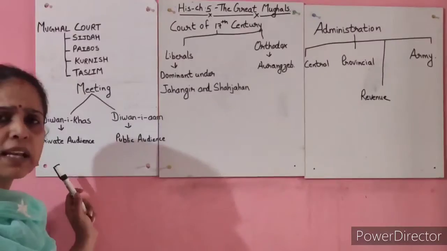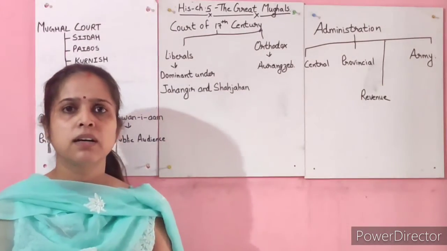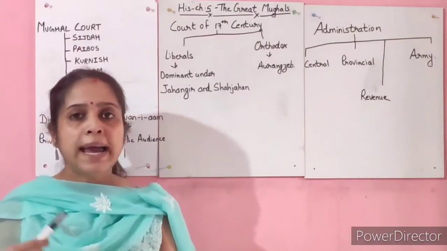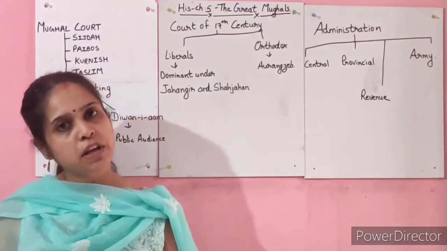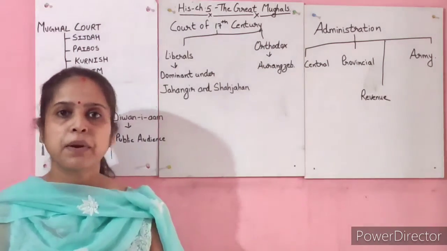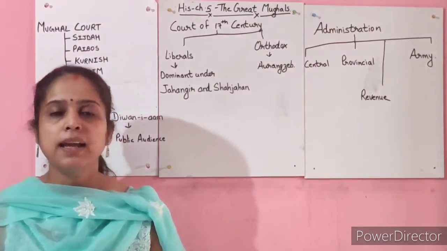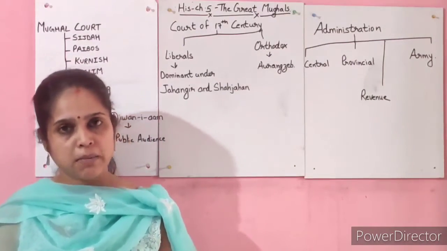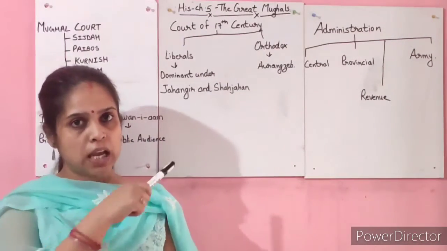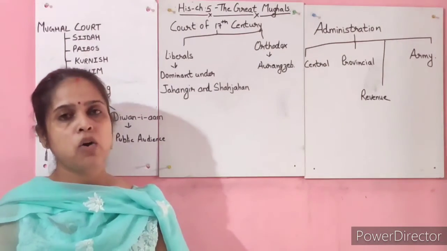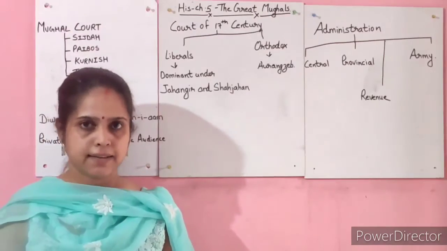Clear? And you can compare it to today's scenario, like if in a company there are some people heading their departments, the heads of the departments visit the boss and give updates about what is happening in the company. So similarly, in that court, there were different departments. The heads of those departments used to visit the king in this Diwan-e-Khas and update the king about what was happening in the kingdom. Clear?